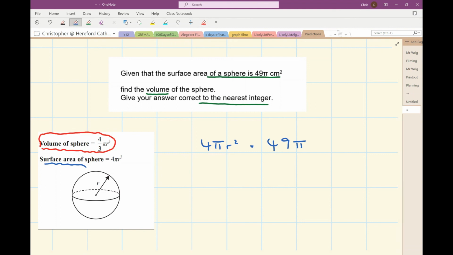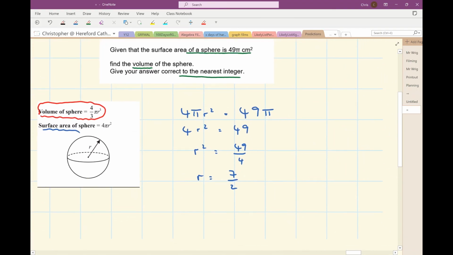So first of all, I've got the surface area of the sphere, 4 pi r squared equals 49 pi. Let's divide both sides by pi. So now I've got 4r squared equals 49. Let's divide both sides by 4. And let's square root both sides. So the radius of my sphere is 3.5.